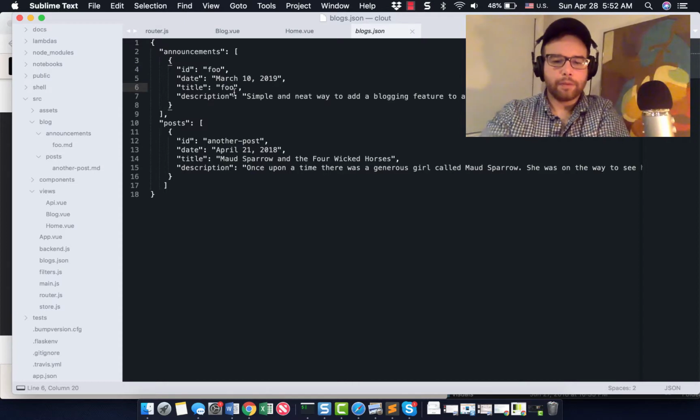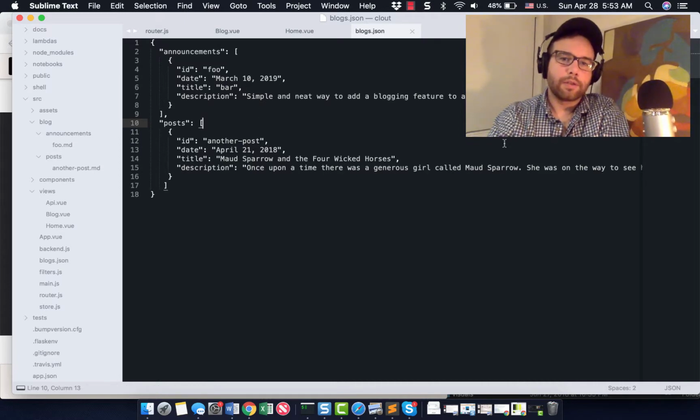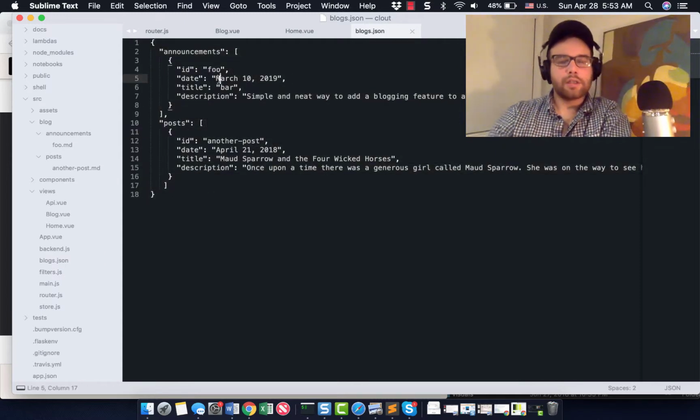Let me title this bar and see what happens. Okay, and then here's a description. So this is the metadata about our posts, and this blogs.json is essentially telling the Vue site what to load, what it's called, and then some metadata about it that we will display later. So create a blogs.json file in your top layer.